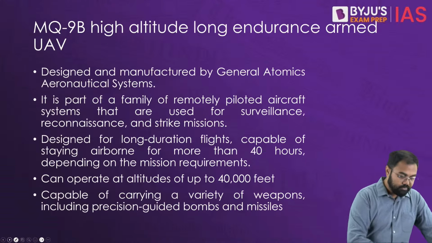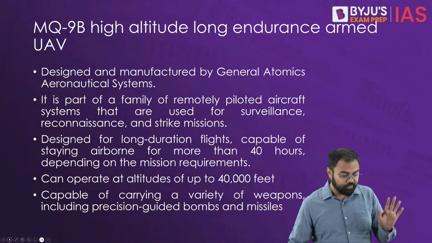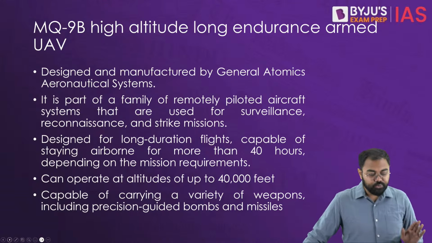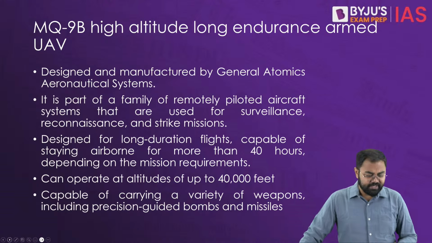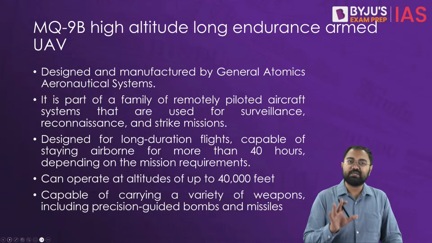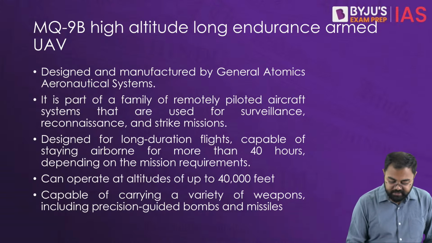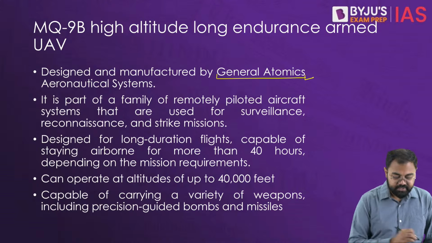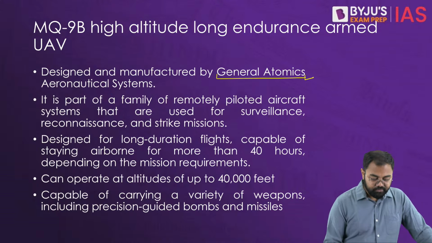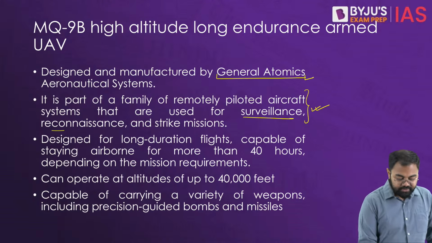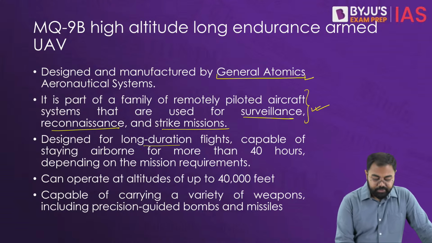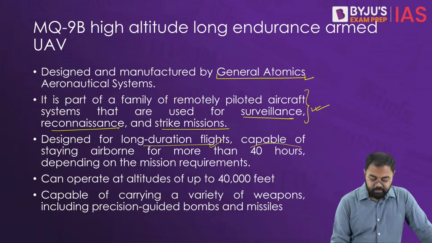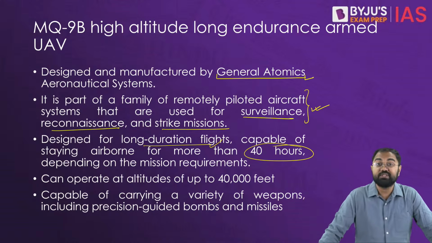Now we don't really need to know a lot of things here, but overall what exactly is this MQ-9B high altitude long endurance armed UAV? This is what we need to understand. So just some of the facts related to it. First, it is manufactured by General Atomics Aeronautics Systems, and it is a part of the family of remotely piloted aircraft systems that are used for surveillance, reconnaissance and then strike missions. Overall, they have very long duration flights. They are capable of staying airborne for more than 40 hours.